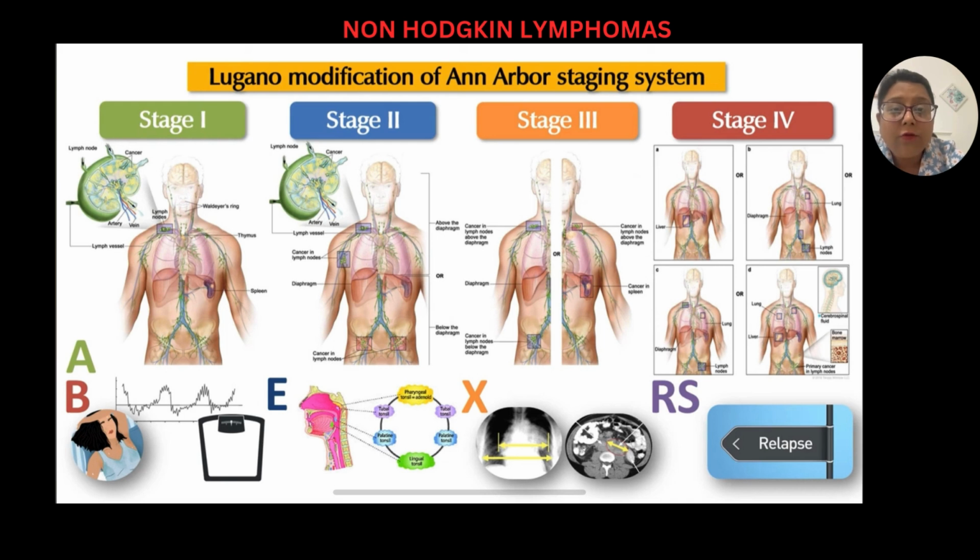The staging of non-Hodgkin's lymphoma is done by the Ann Arbor staging system, where non-Hodgkin's lymphoma is divided from stage 1 to stage 4, and it depends on the number of lymph nodes involved, the site against the diaphragm involved, and presence of extranodal involvement or bulky disease. I have explained the Ann Arbor staging system in the video of Hodgkin's lymphoma on my channel. You can refer to it.